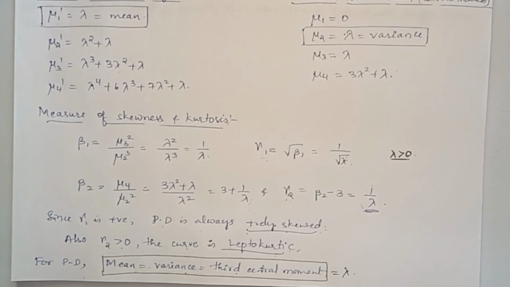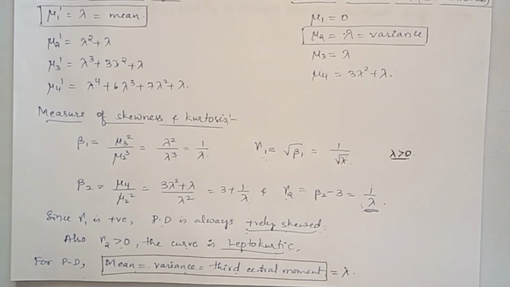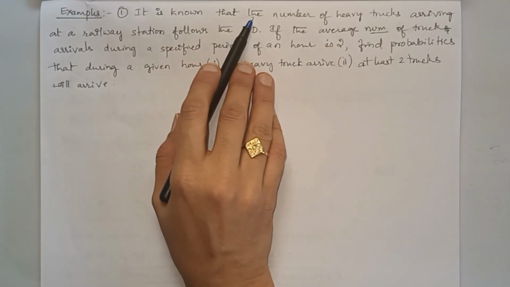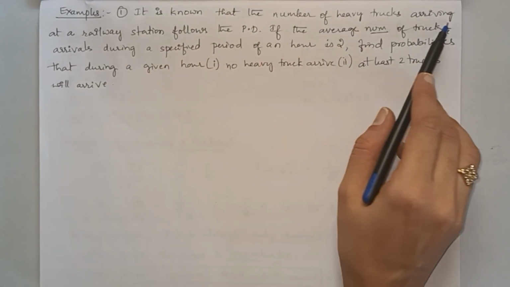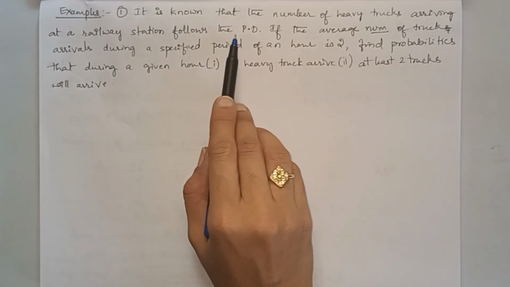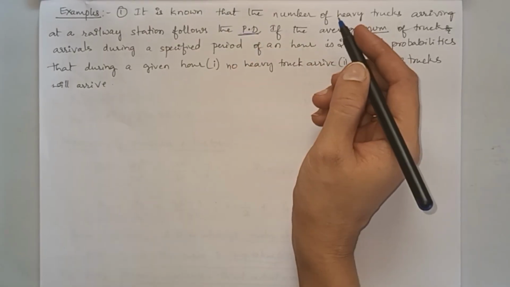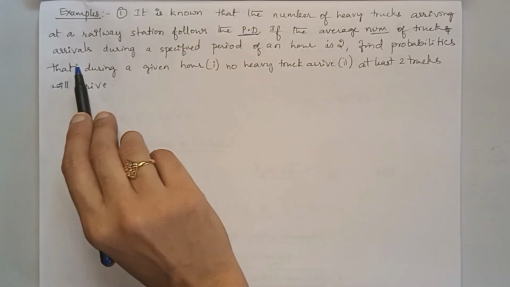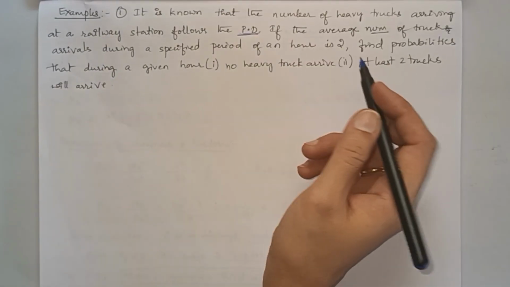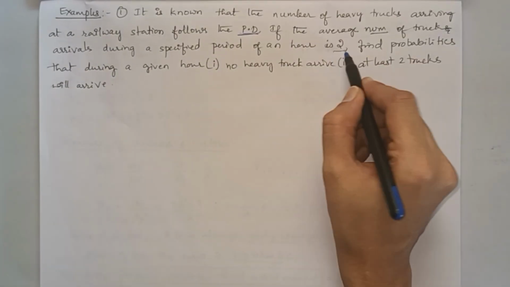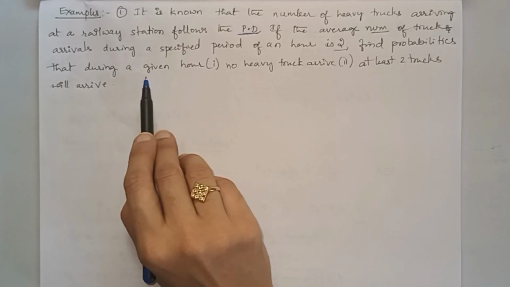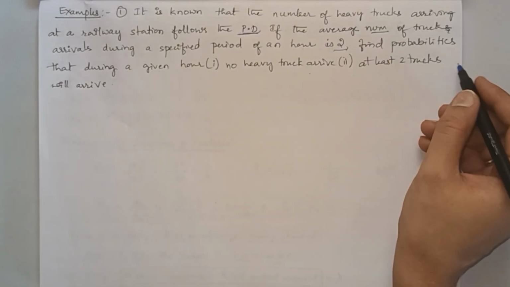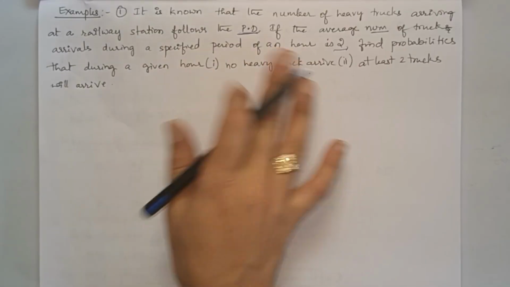Let us solve some problems to understand the concept of Poisson distribution. Now see the first problem. It is known that the number of heavy trucks arriving at a railway station follows the Poisson distribution. It is given in the question. If the average number of truck arrivals during a specified period of an hour is 2, find the probabilities that during a given hour no heavy truck arrives, and at least 2 trucks will arrive. This you have to find out now.